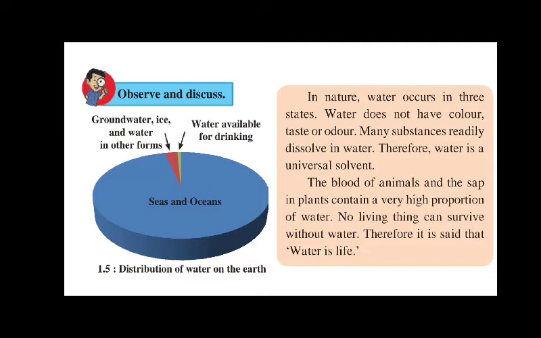In nature, water occurs in 3 states. Water does not have color, taste or odor. Odor means smell. Many substances readily dissolve in water. For example, if you mix salt in the water, you cannot see the salt. It gets dissolved in the water. Therefore, water is a universal solvent. Because many substances can dissolve in water, it is called a universal solvent.